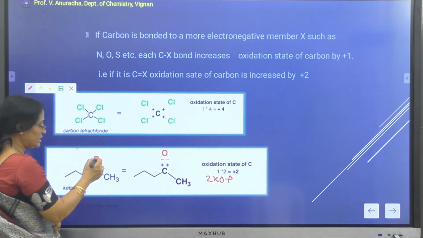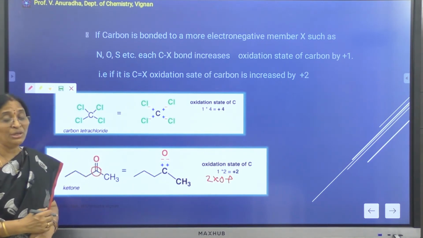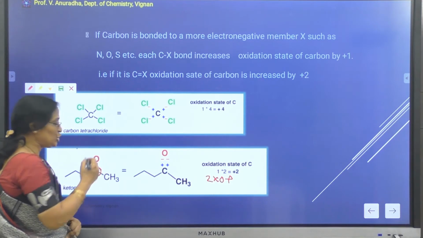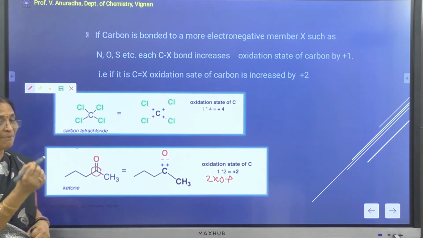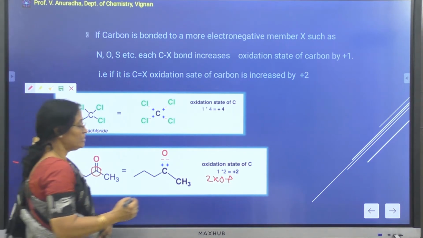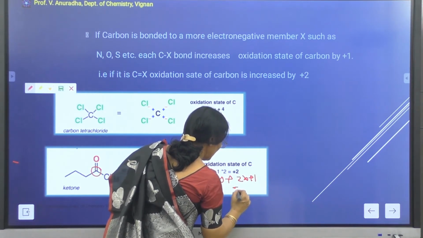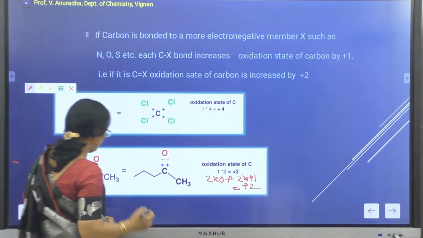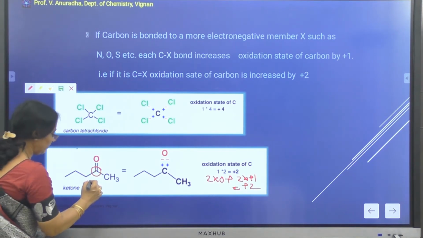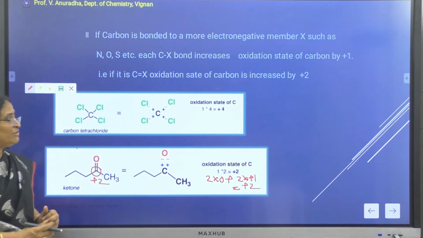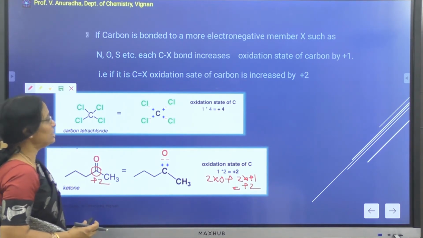Now I have oxygen attached to this carbon through a double bond. Since this is a double bond, each bond will contribute +1 to your carbon atom. So this becomes +2 into +1, which is nothing but +2. Therefore the formal charge on this particular carbon atom is +2. So in this way we can calculate the formal charge on the carbon atom by following these rules.